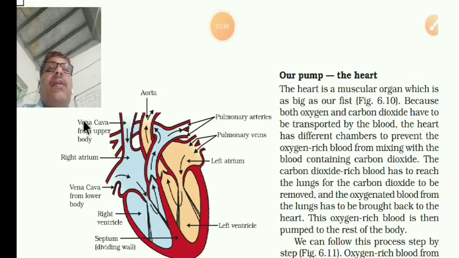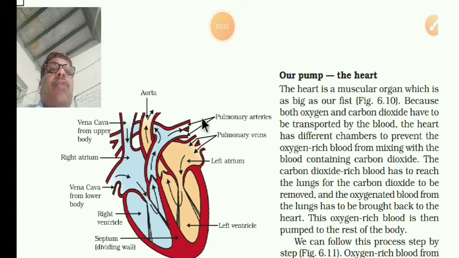From all over the body, deoxygenated blood enters. Deoxygenated blood means blood that does not contain oxygen. It passes through the vena cava from the upper body and reaches the right atrium, then goes through the right ventricle, and in this way it goes to the pulmonary arteries.